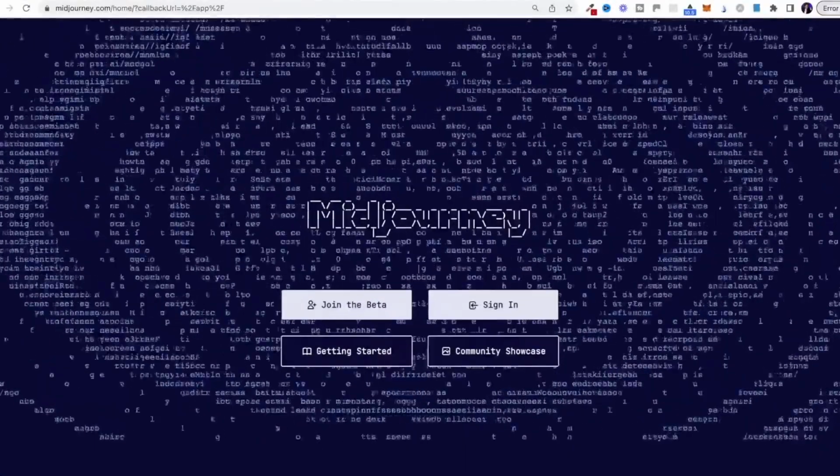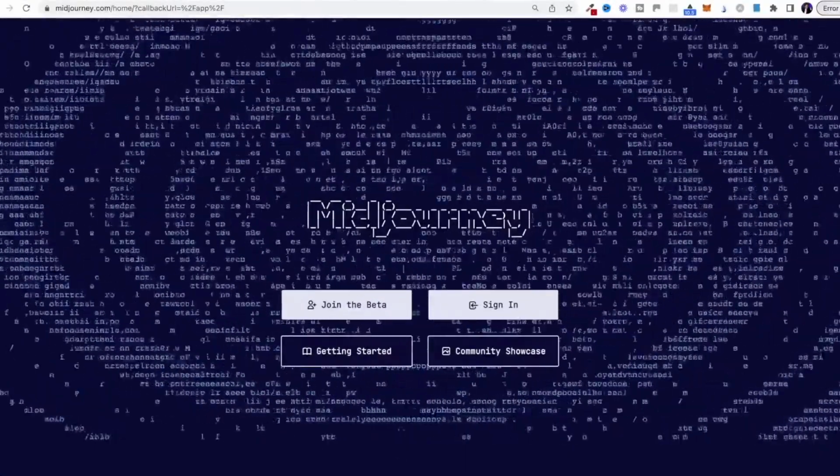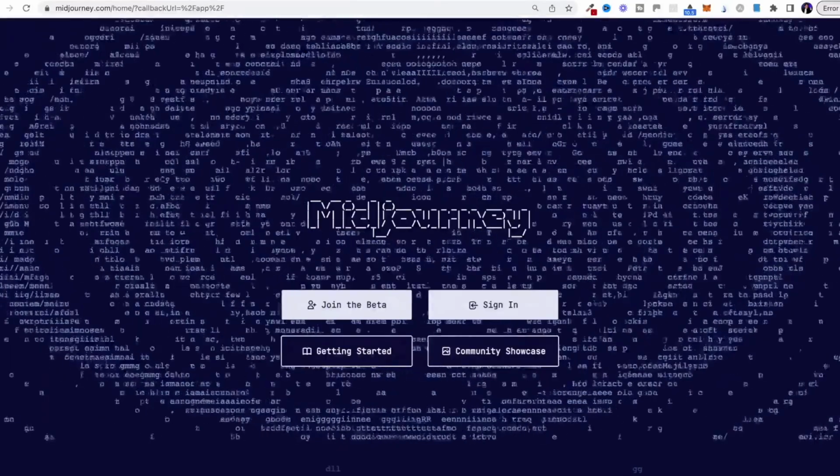The first tool that we're going to use is this one here called Midjourney. I did speak about this in one of my recent videos. Basically, Midjourney is an AI image generator. There's a few of them popping up at the moment. There's another one called DALL-E 2, I think it's called. This one is my favorite, and it is super powerful when you know how to use it. So I'm going to show you how we can use this now.